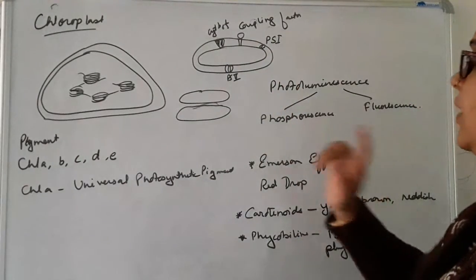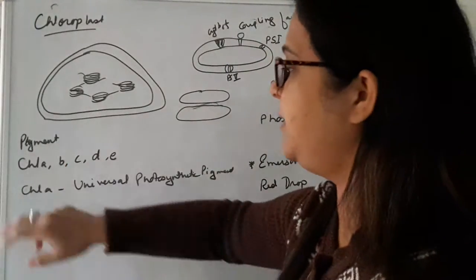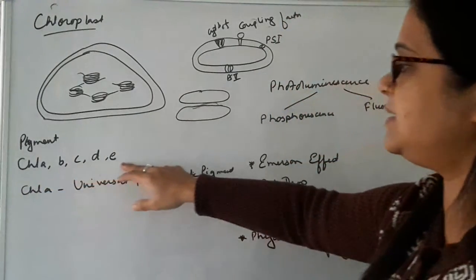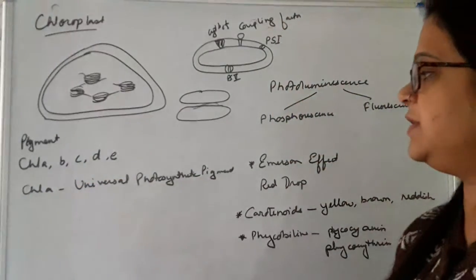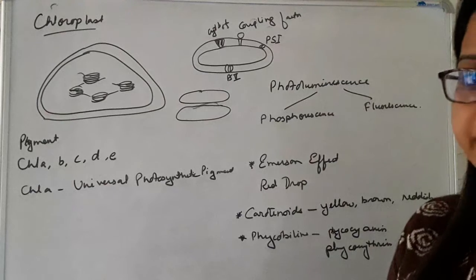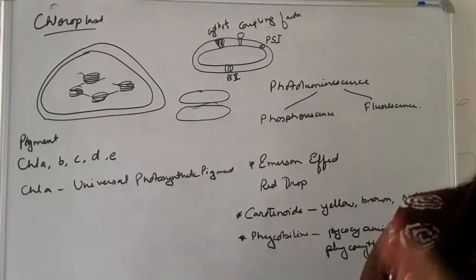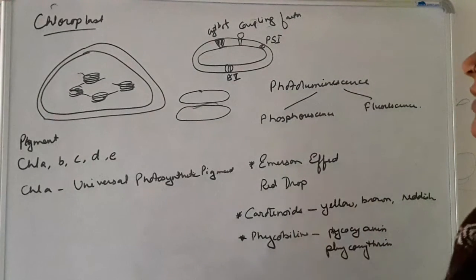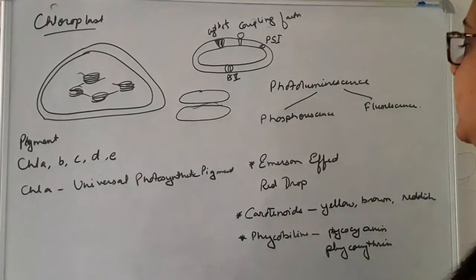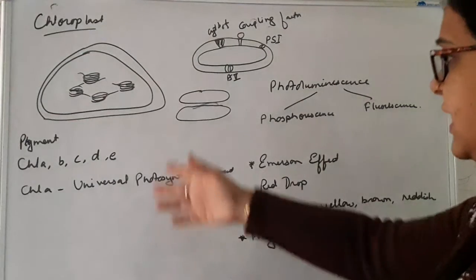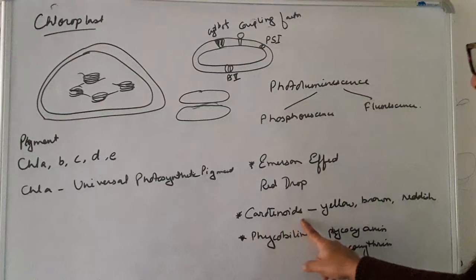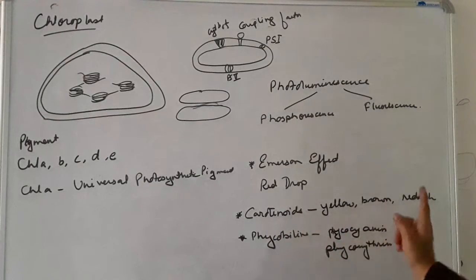Now next we come to the pigments: chlorophyll a, b, c, d, e. Chlorophyll a is the universal photosynthetic pigment, that means it is present in almost all types of plants. That's why we call it the universal photosynthetic pigment. Besides this, there are also pigments like carotenoids, which are yellow, brown, or reddish in color.